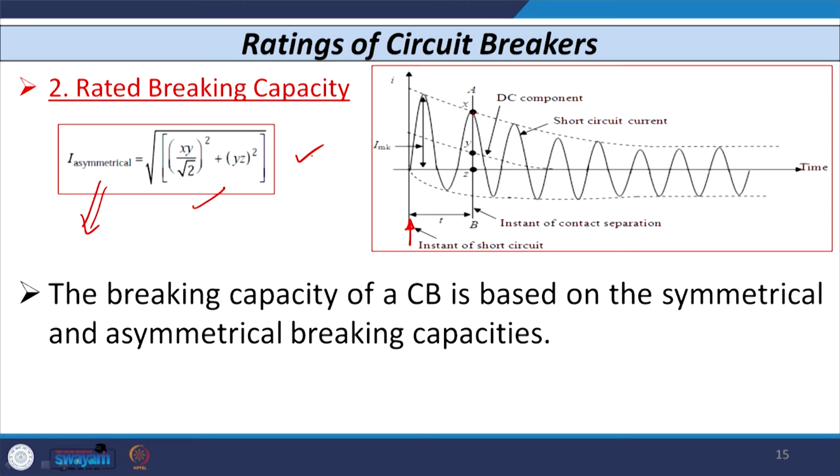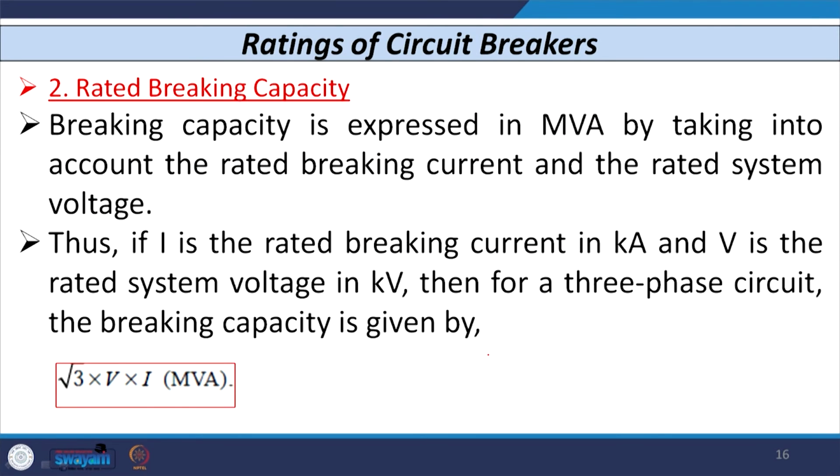The breaking capacity of a circuit breaker is based on the symmetrical as well as asymmetrical capacity of the circuit breaker, and it is usually expressed in MVA. Taking the rated breaking current and the rated system voltage, if you multiply these two with the root 3 factor, you get the breaking capacity of the breaker, usually in MVA.